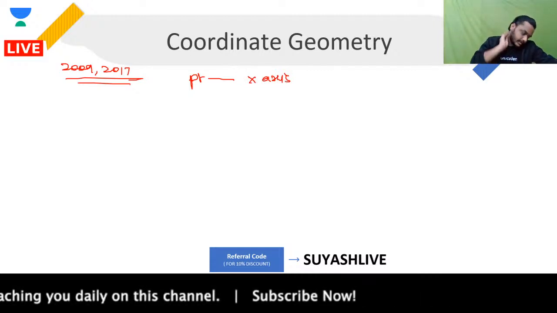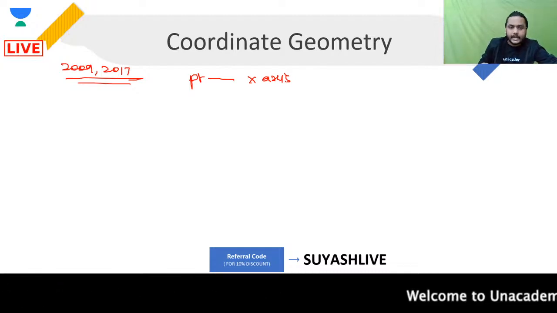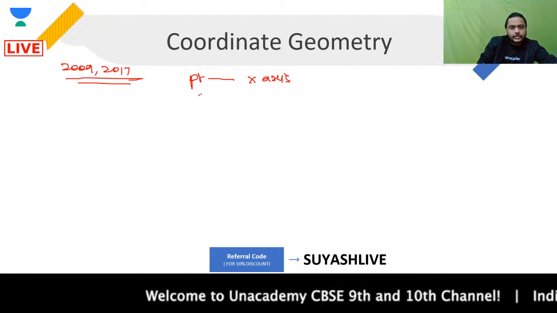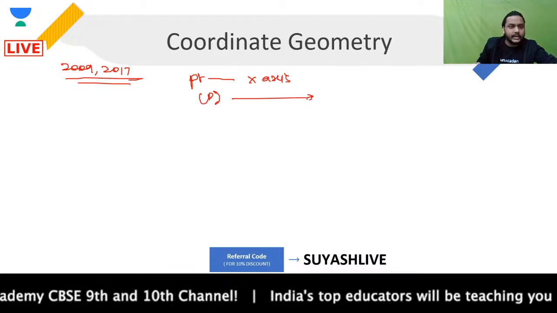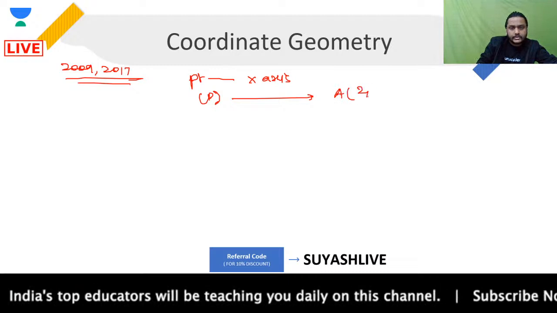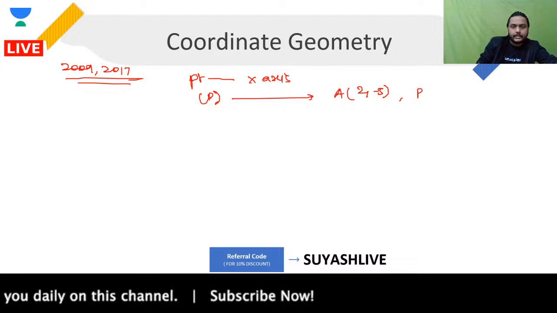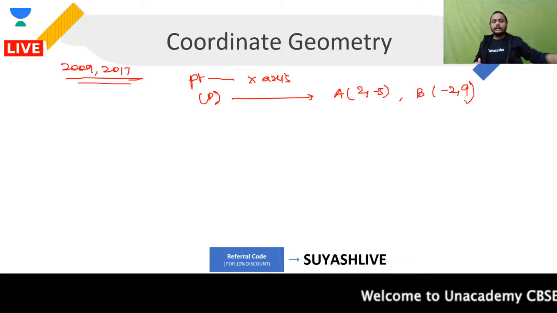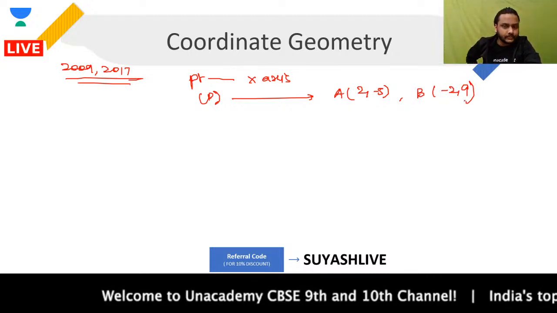Clear? Priya? This time the point is on x-axis and the question says that this point P is at equal distance. Okay, it is equidistant from what? It is equidistant from the point A, that is (2, -5), and it is equidistant from the point B, that is (-2, 9). इन दोनों point से जो आपका point P है वो equal distance पर है. Got it?